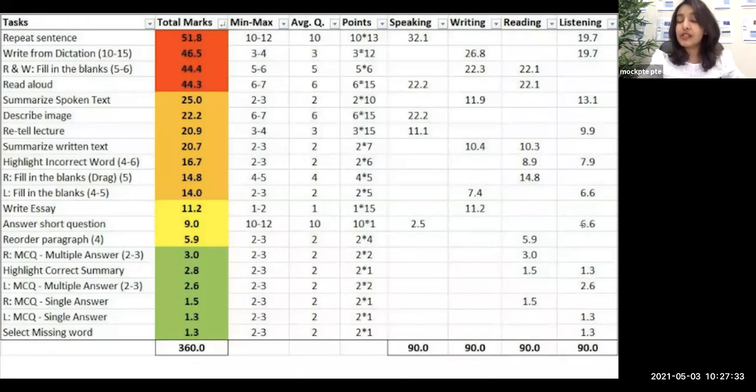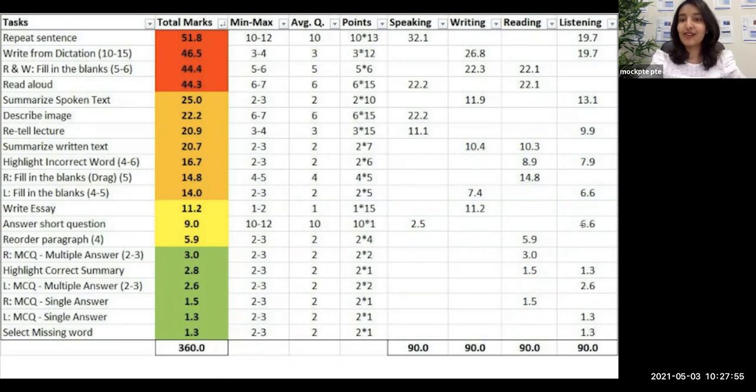Now, the points given to your listening part, 6.6 points, depend on the answer that you're giving. If your answer is wrong, you will not be getting any points for your listening part. If your answer is wrong, you'll be getting points only for your speaking part. Even though your answer is wrong, you can get points for your speaking, but if your answer is correct, you can get the points for your listening part as well.